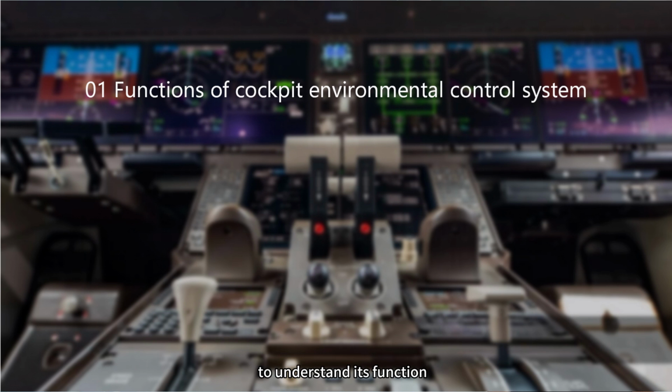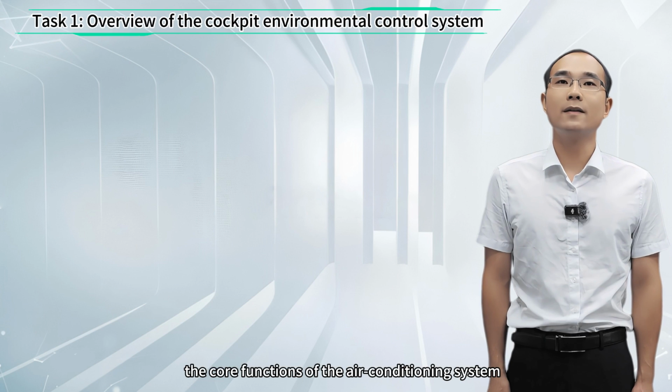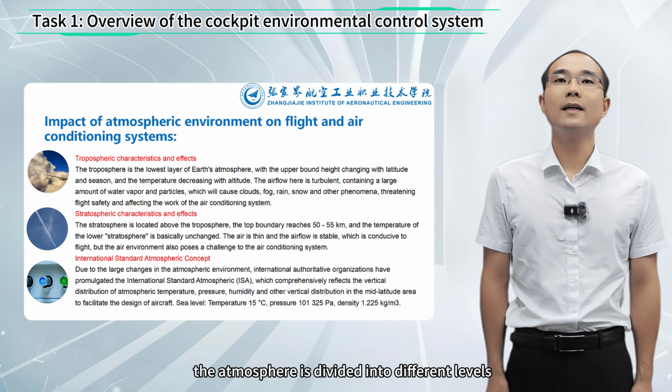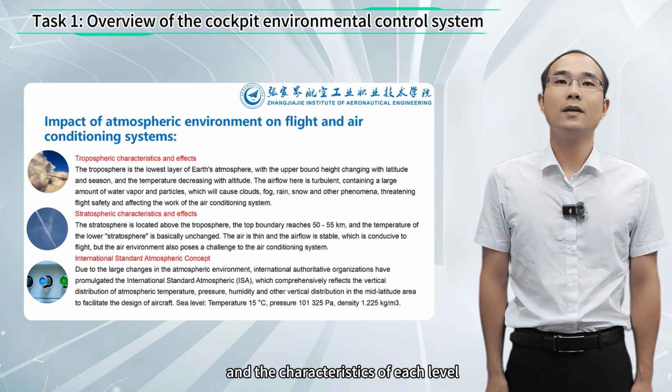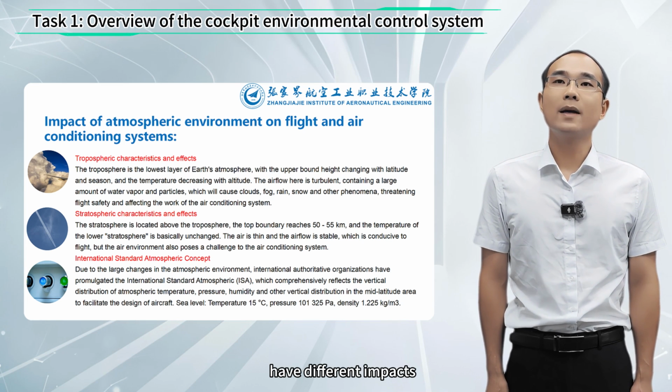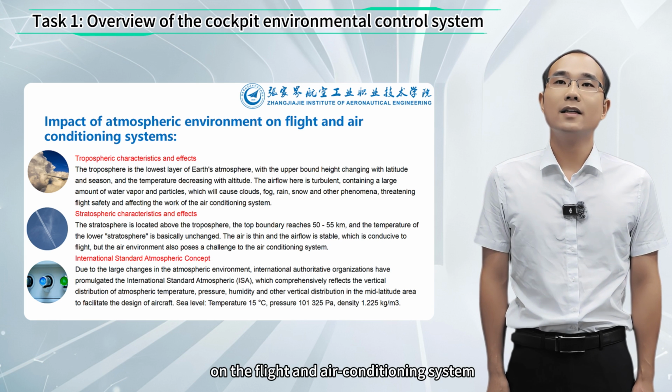To understand its function, we need to know the impact of the atmospheric environment on the flight and air conditioning system, as well as the impact of high-altitude flight on the human body, and then understand the core functions of the air conditioning system. The atmosphere is divided into different levels, and the characteristics of each level have different impacts on the flight and air conditioning system.